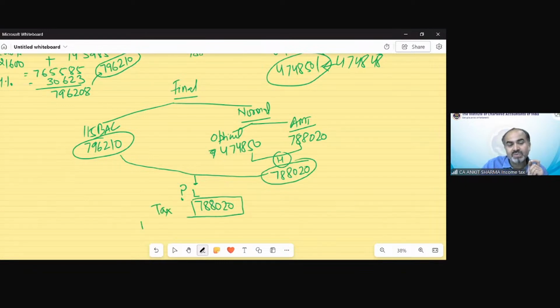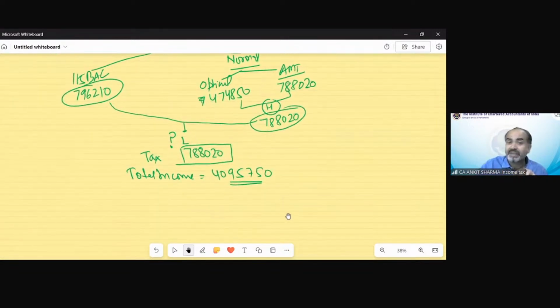And if somebody asks what the total income is, the ATI would be regarded as our total income. So the ATI was 4095750. Now we will have tax credit also. The question may ask, is there any AMT credit? The answer is yes. There would be AMT credit in future. The AMT credit would be tax paid as per AMT less tax as per normal rate of tax, that was 474850.